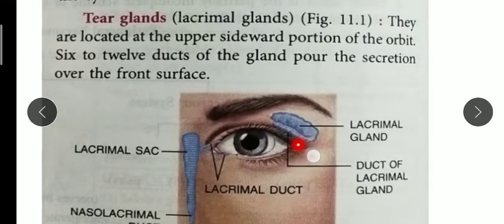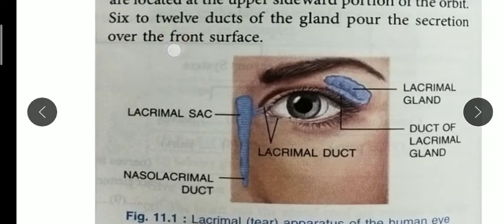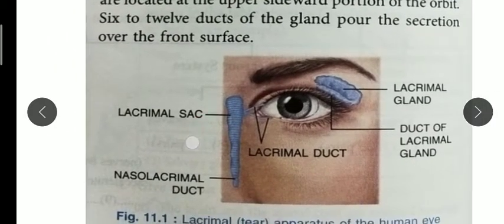Here, this part you can see is the lacrimal gland. The lacrimal gland is present in the upper sideward portion of the orbit, you can see here. This gland secretes the tears. It has 6 to 12 ducts that pour the secretion. Then we have the lacrimal sac, a chamber kind of structure, and the nasolacrimal duct.